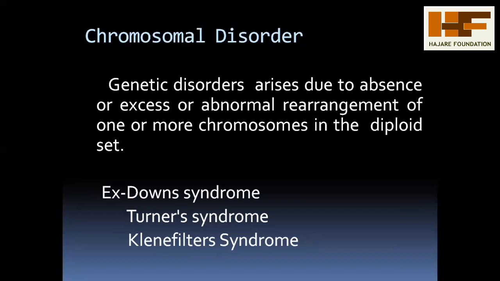Whenever there is loss of chromosomes a disorder is produced, or gaining of chromosomes also produces a different type of disorder. In a previous class we discussed change in chromosome number or gene mutation, and studied euploidy and aneuploidy. This chromosomal disorder completely depends on the euploidy or aneuploidy condition, either loss or gain of chromosomes.